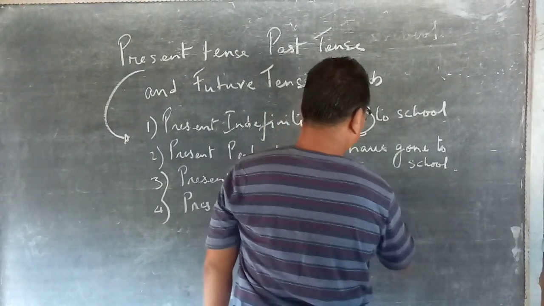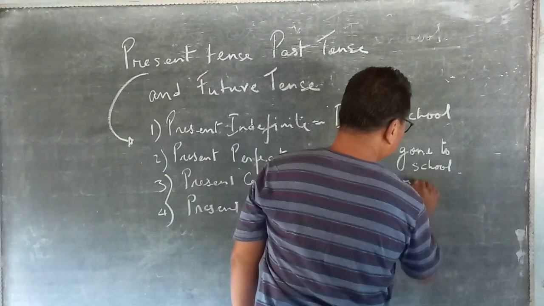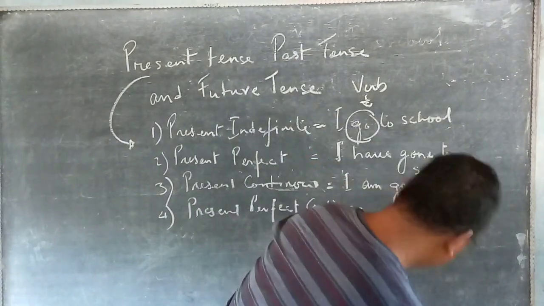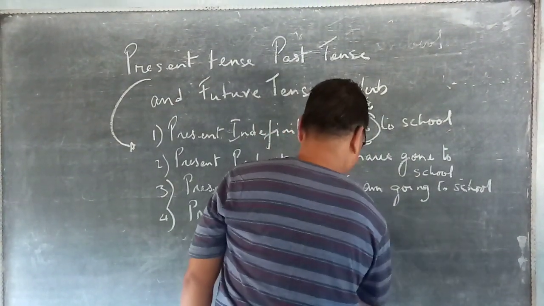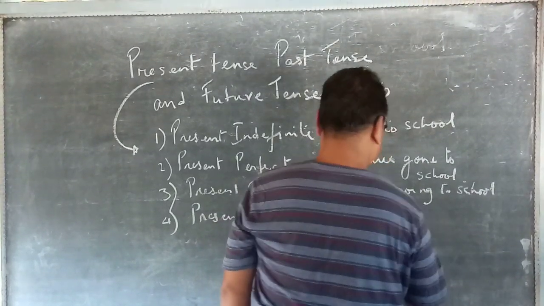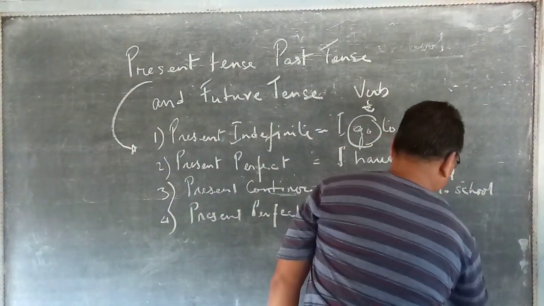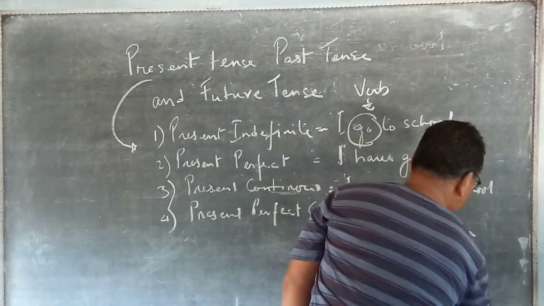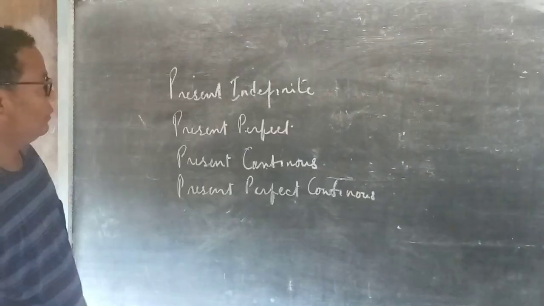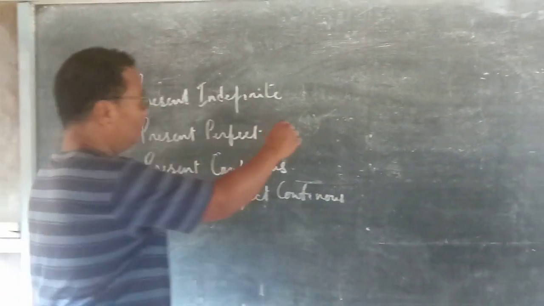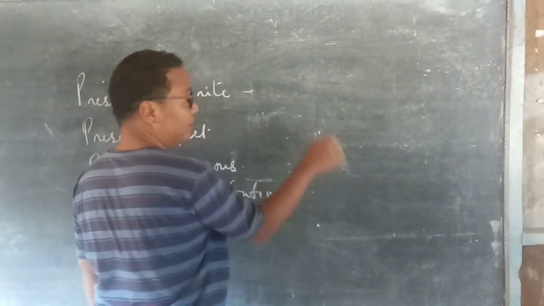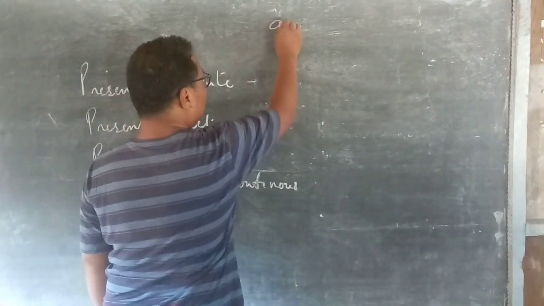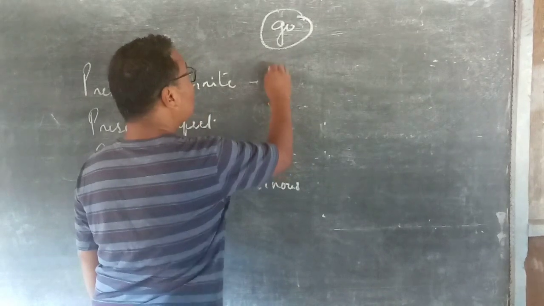Then present perfect continuous, I have been going to school. Okay. Now, when we make a sentence in the present indefinite, like I have written before on the blackboard, suppose the verb is go. Make a sentence.